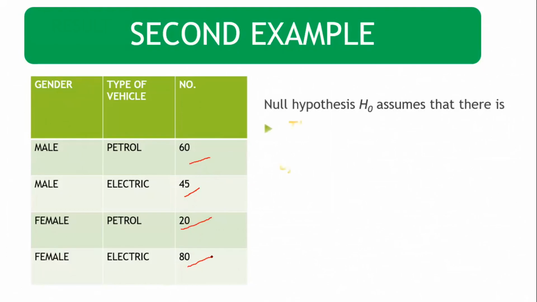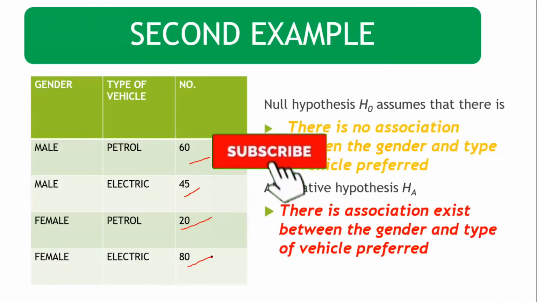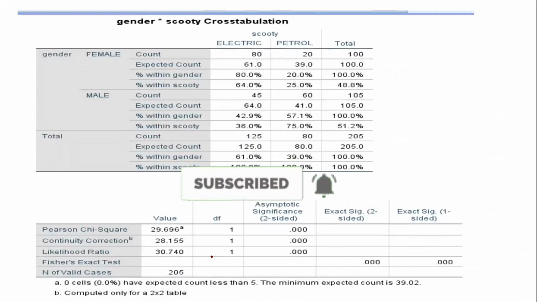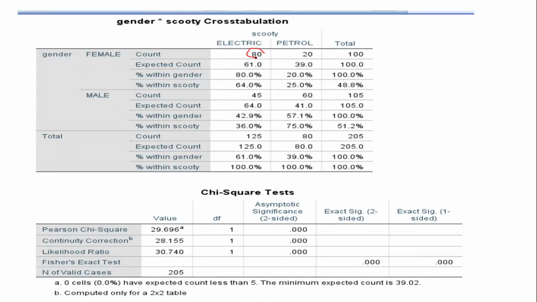The procedure for hypothesis framing will remain the same as discussed earlier, and quickly we just move on to results. Here the observed value is 80, whereas the expected count should be 61. Here it is 20 and the expected count should be 39. This means there is some variation, some difference. Here 45 and expected count is 64. Similarly here 60 and 41. So we have seen what the expected value is and what the observed value is; there is a difference.